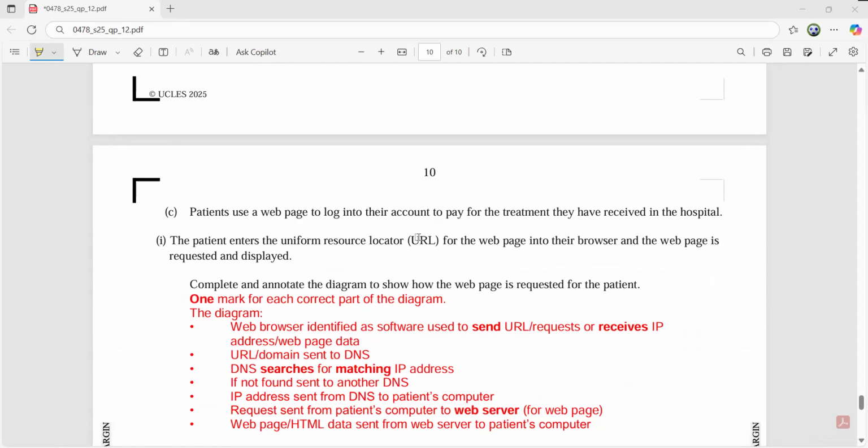Web browser is identified as software used to send the URL, and it is going to request the IP address. The URL is sent to the DNS. The DNS is going to search for the matching IP. If not found, it will be sent to another DNS, and the IP address is sent back to the patient's computer, and the request is sent from the patient's computer then to the web server. And then a two-way communication will begin.